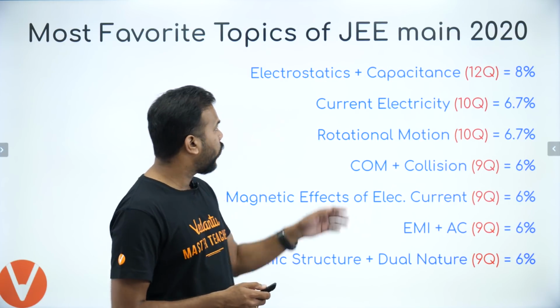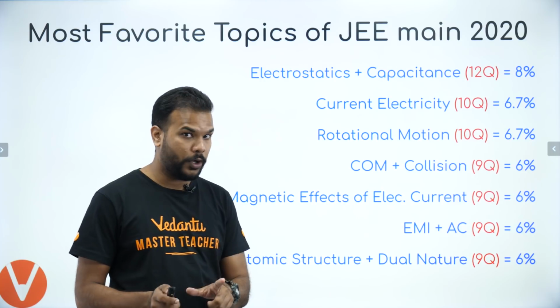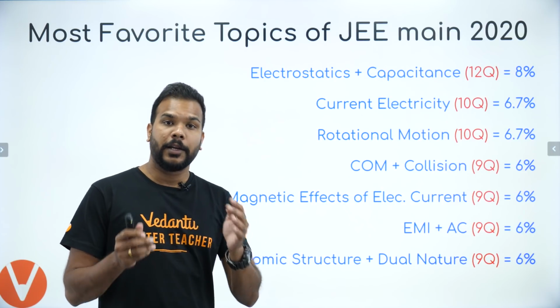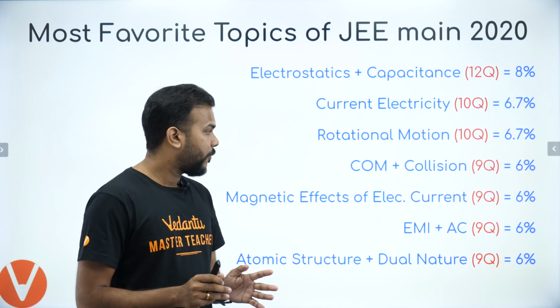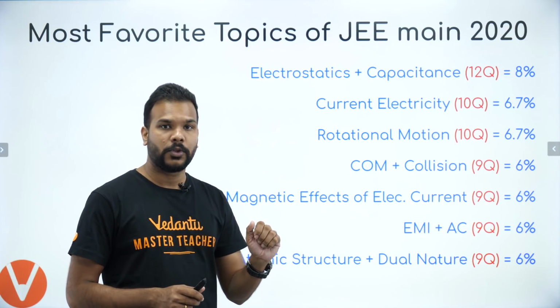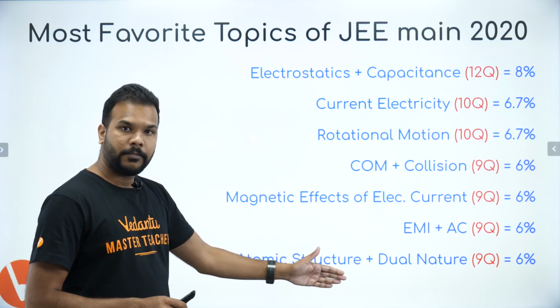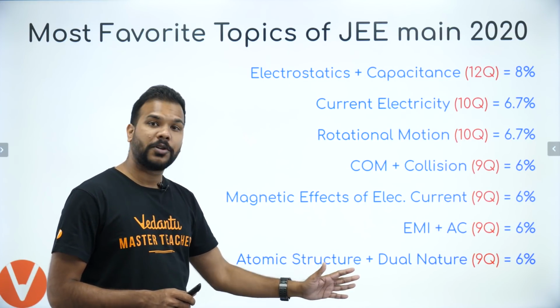Okay, so overall, 1, 2, 3, 4, 5, 6, 7 such combinations of chapters I have told you. These 7 should be in your hit list. When you are revising, and whenever you start solving questions again, start with these and pay more attention to them.